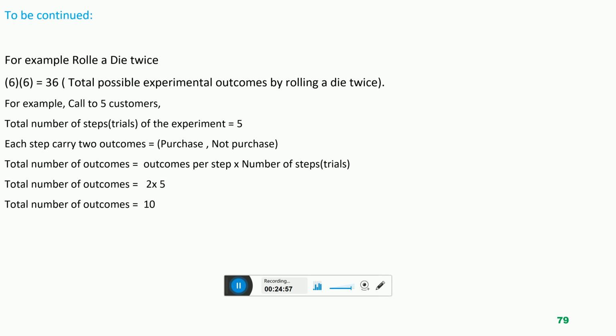So how do we determine the total number of experimental outcomes using the counting rule? Just multiply the outcomes of each step. So we have 5 trials, 5 calls, and each call carries 2 outcomes. So we will multiply the outcomes of the 5 calls. 2 multiplied by 2